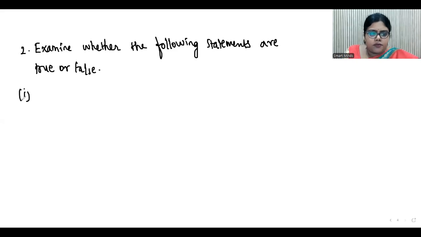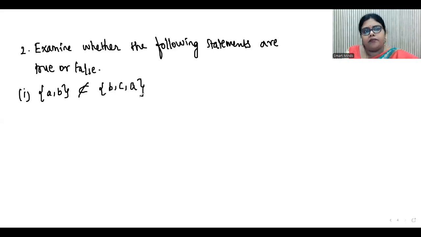So take the first bit. {A, B} is not a subset of {B, C, A}. So tell me, is it true or false? So A and B are present in the second set. That means it is a subset. But in the question it is given that it is not a subset. That means the answer is false.